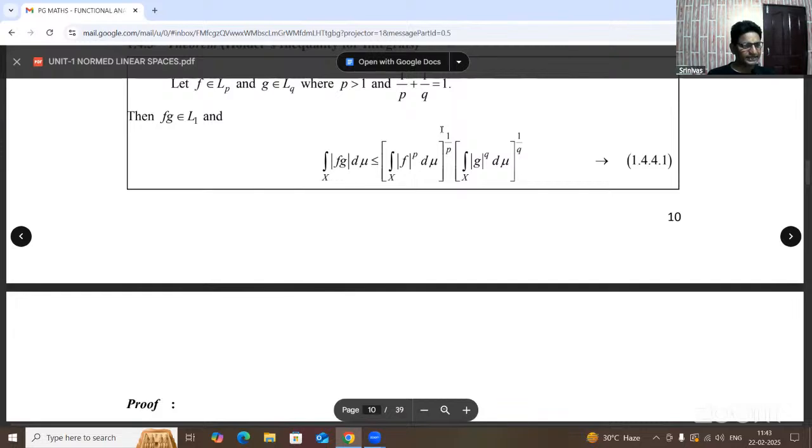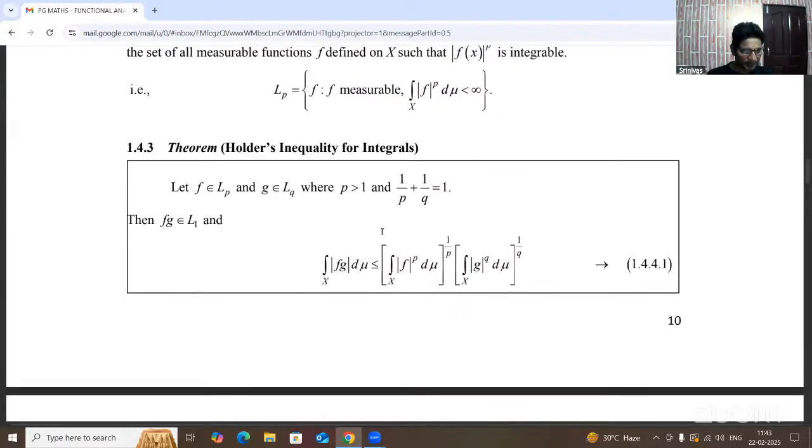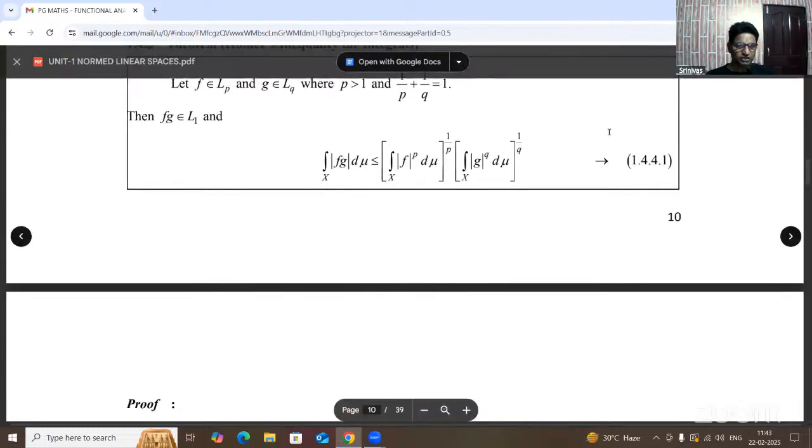Now, integral over X, where capital X is the arbitrary measure space, of mod fg d mu, where d mu is the measure, is less than or equal to (integral over X of mod f whole power p d mu) whole power 1 by p, times (integral of mod g whole power q d mu) whole power 1 by q. This is for integrals in the Holder inequality, and it is one of the finest theorems in integration.